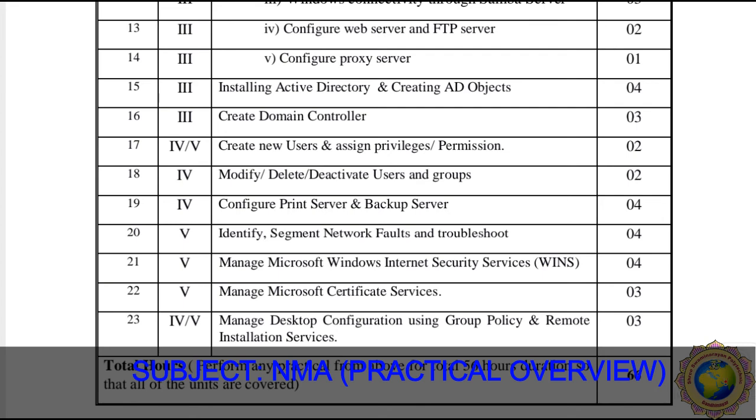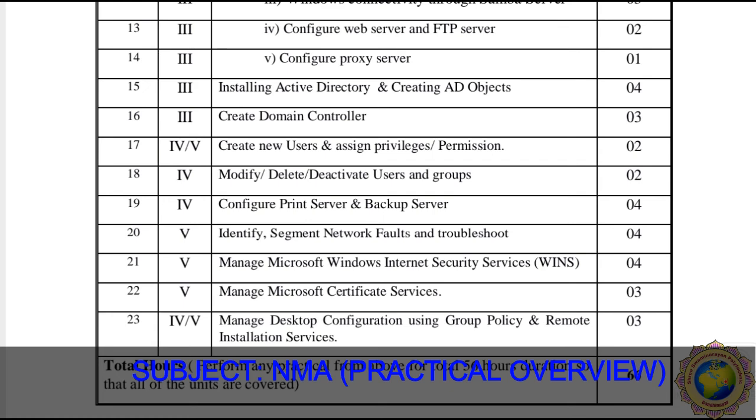Then practical number 18: modify, delete and deactivate users and groups. Then practical number 19: configure print server and backup server. So how do we configure the print server and back up this print server? This is a most important practical, as well as a theory-based question, regarding the GTU exam. So this practical and the theory-based question are most important for our GTU exam, and this practical is considered as 4 teaching hours.